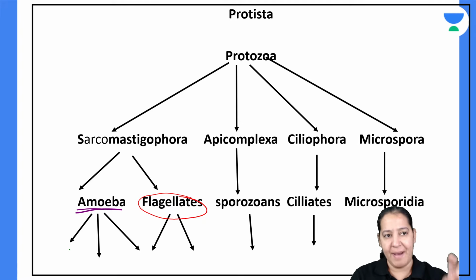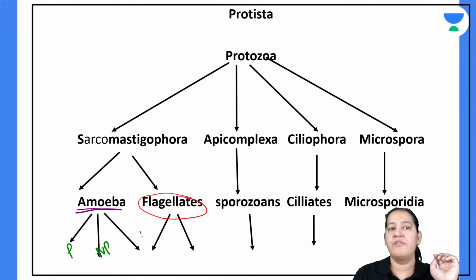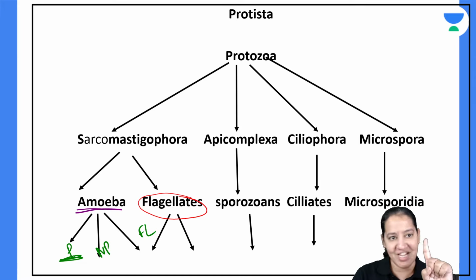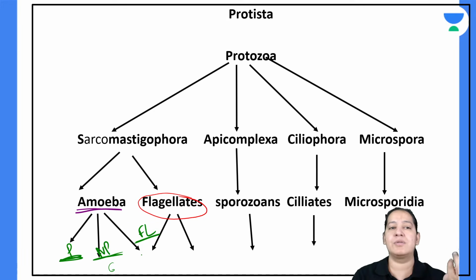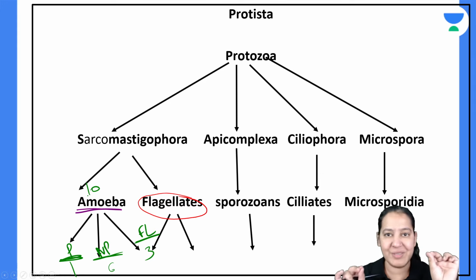Pathogenic, non-pathogenic, free living. Pathogenic is only one, Entamoeba histolytica. Free living are 3: Naegleria fowleri, Balamuthia, Acanthamoeba, and non-pathogenic are 6 in number. So 6 plus 3 plus 1, total 10 amoebas are there, which you have to study in detail.